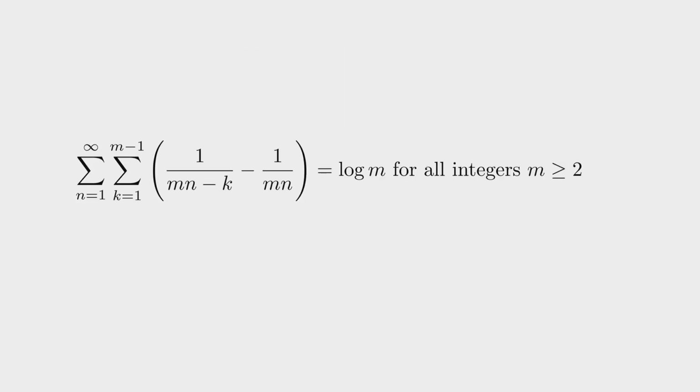Now you get a nice double series. Here you add the terms which are a multiple of m but offset by k, and subtract the multiples of m in the denominator. And that's this. Actually, it's for all integers m greater than or equal to 1, because if you put in 1 for m, then you sum for k from 1 to 0, which doesn't exist, so it's just 0. And then log of 1 is also 0.